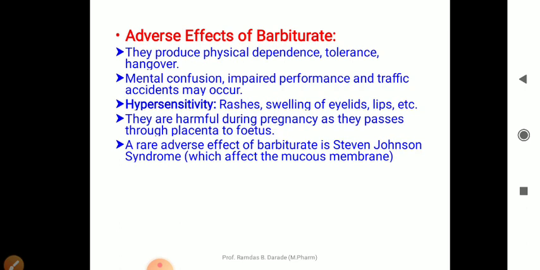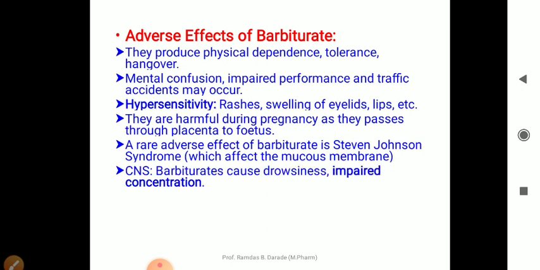A rare adverse effect of barbiturate is Stevens-Johnson syndrome. What happens in Stevens-Johnson syndrome? It is a type of hypersensitivity reaction. There is a much more effect on the mucous membrane and the skin. There are rashes on the skin as well as the mucous membrane. So Stevens-Johnson syndrome is one of the characteristic adverse effects of these barbiturates.